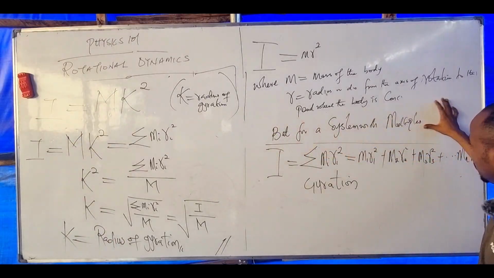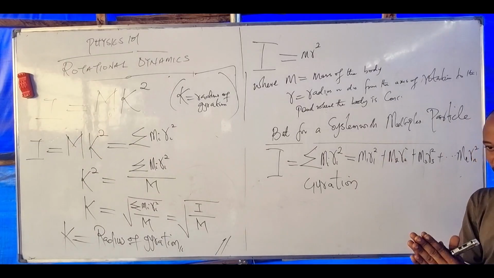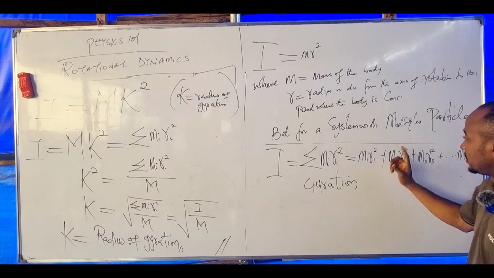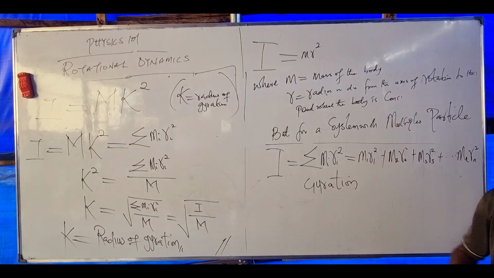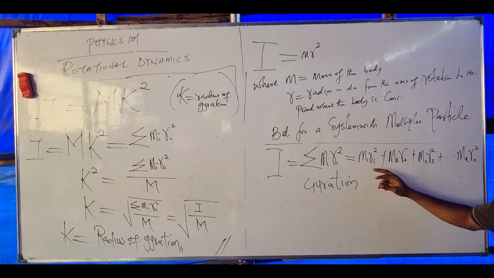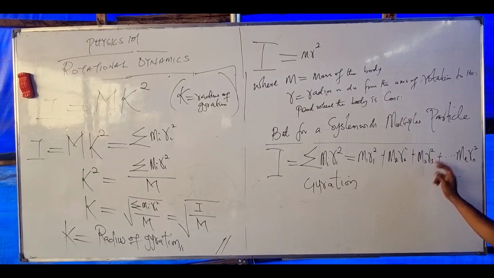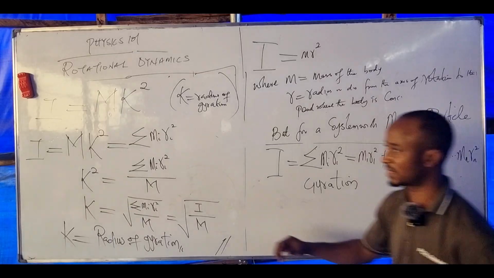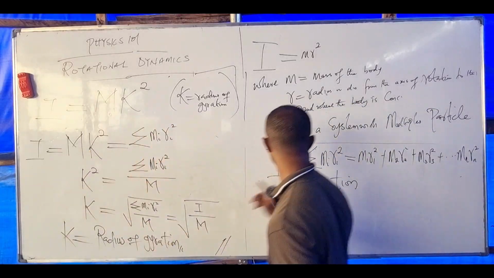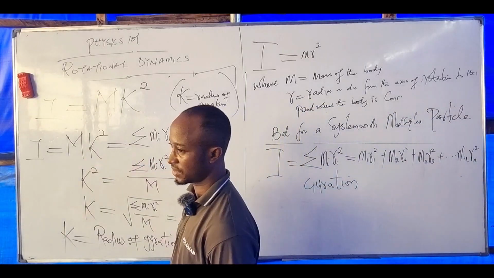For a system of multiple particles that we want to compress into a single point mass, instead of calculating for each of them, because we can have a body that has hundreds or thousands of particles. Do you get the concept here? We can't keep on doing M1 R1 squared plus M2 R2 squared plus M3 R3 squared plus. So we compress them into a single mass called capital M, then into a single radius called the radius of gyration. Are you there now?